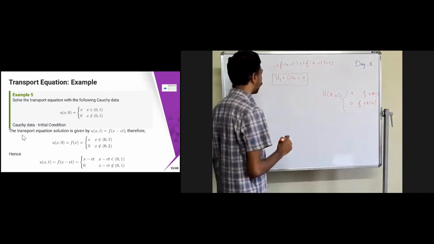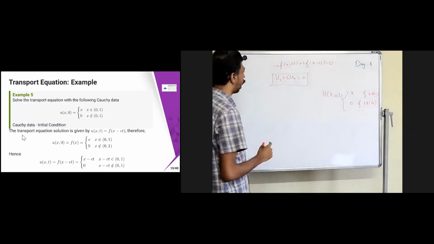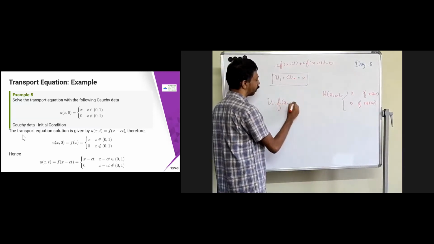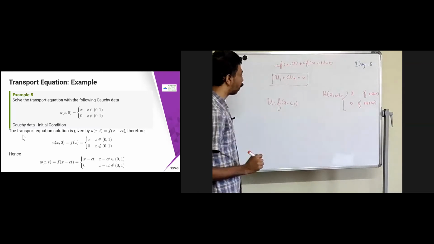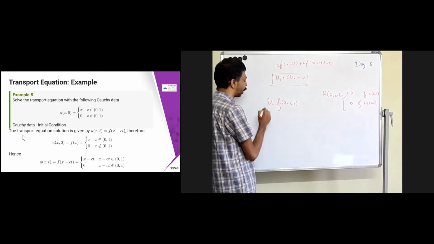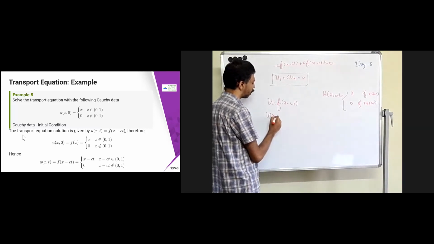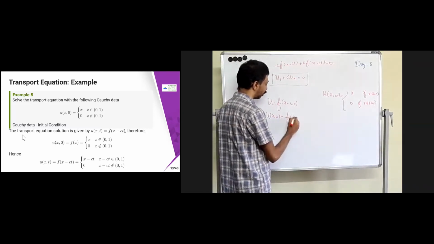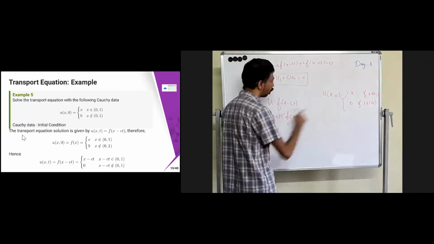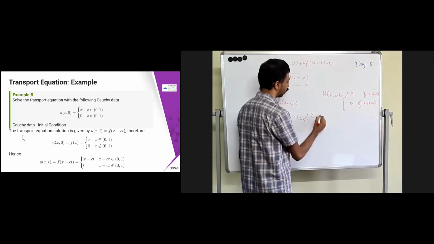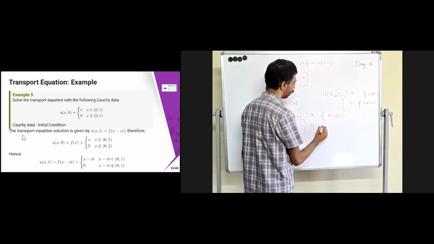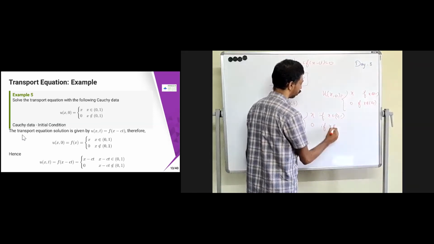Now we have to see the answer for this one. We have seen that u is equal to f of x minus ct is the solution. Now this is constant along that line. So we have to see what the solution is over here, u of x comma t. So u of x comma 0 is nothing but f of x, because if I substitute t is 0, it is f of x. But what is u of x comma 0? That is nothing but x if x belongs to (0, 1), and 0 if x does not belong to (0, 1).